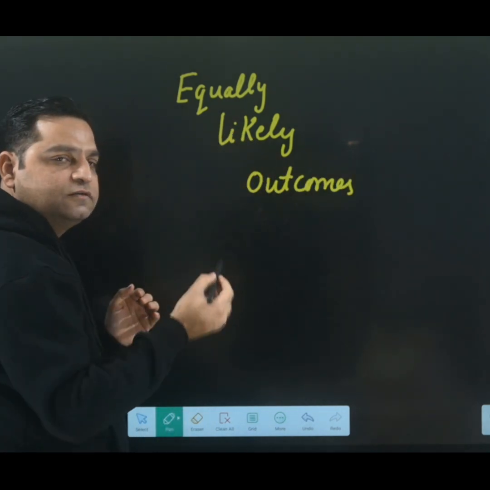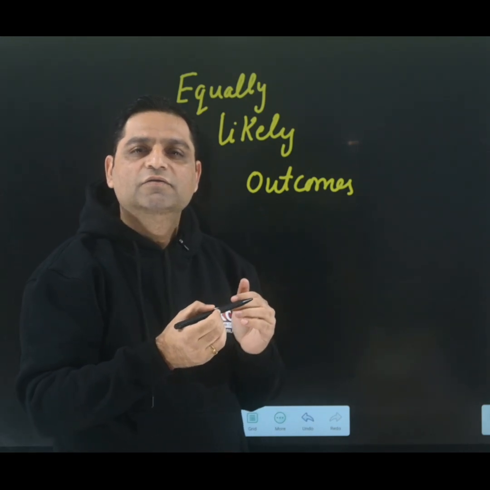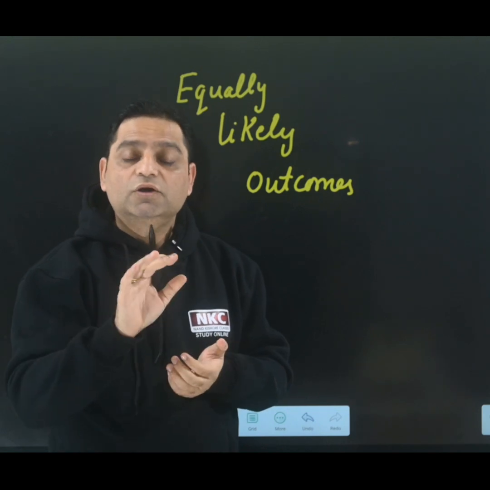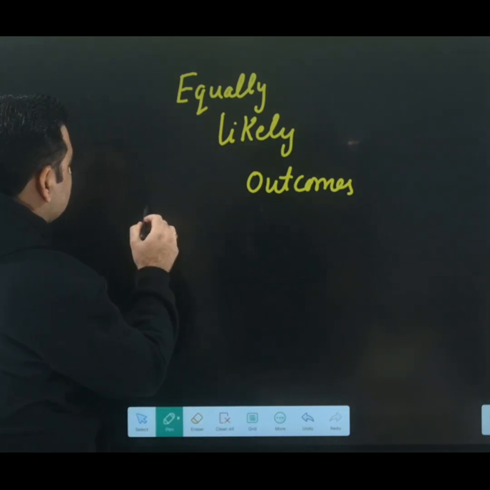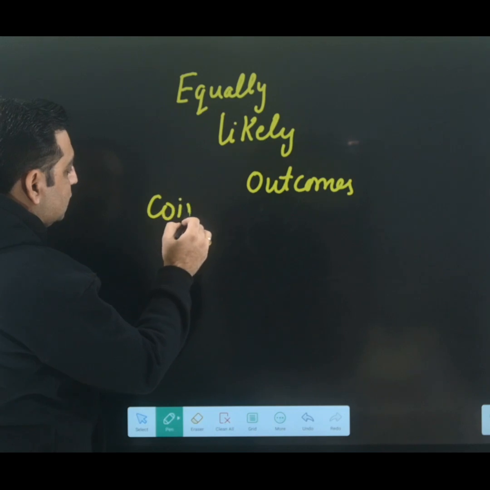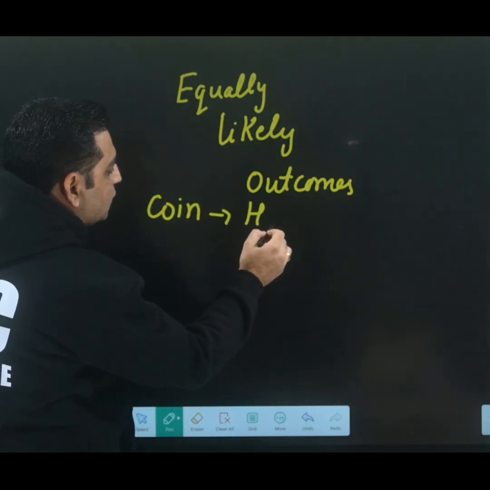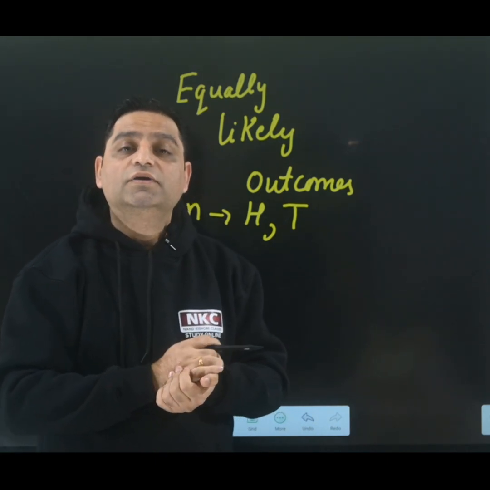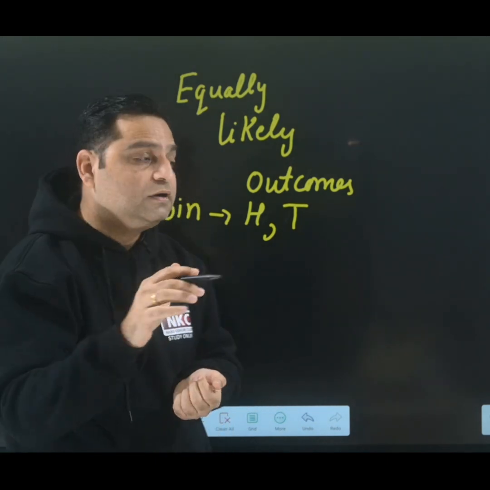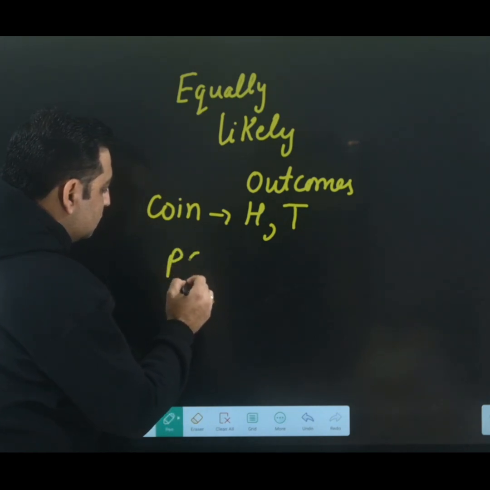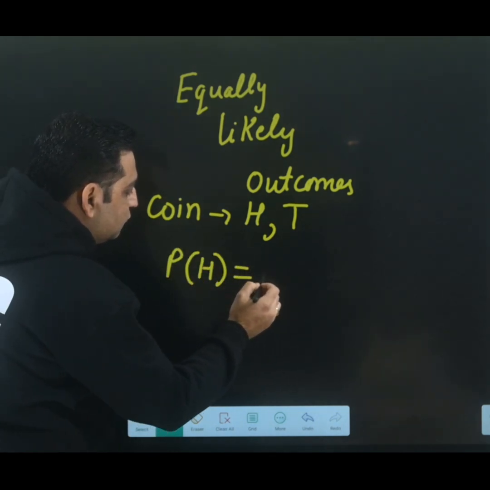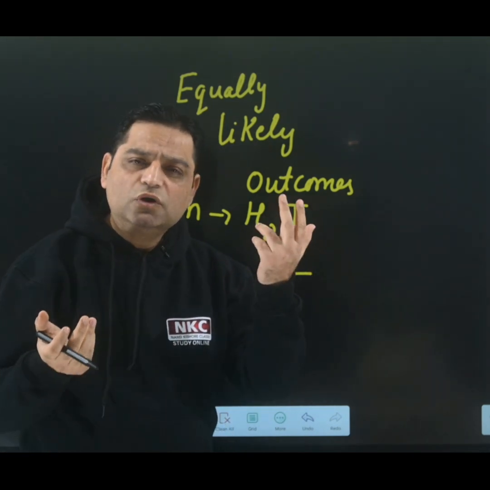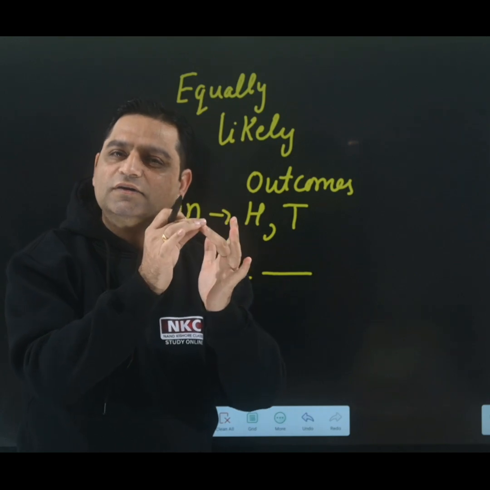So we are going to discuss few cases where equally likely outcomes are there. First I am going to talk about coin, because coin has 2 outcomes only, head and tail. And if we are to find what is the probability that head will come when you toss a coin, you will say, sir, 2 total outcomes are there, one is head and one is tail.